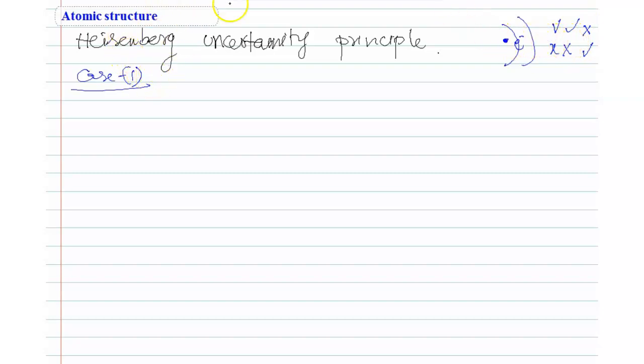So in case 1, suppose the position of the electron is determined exactly.